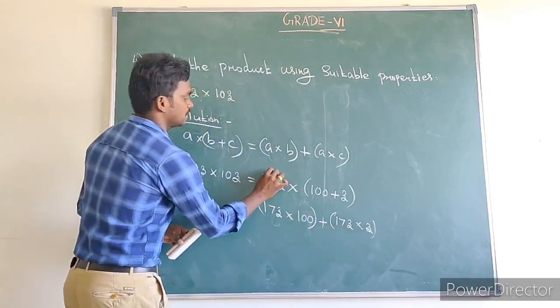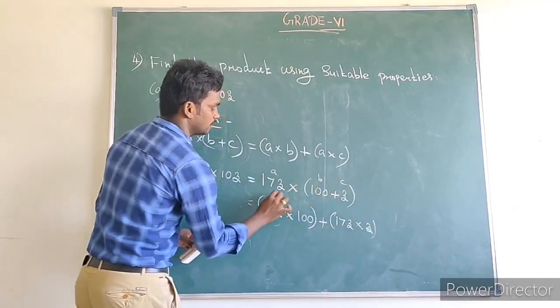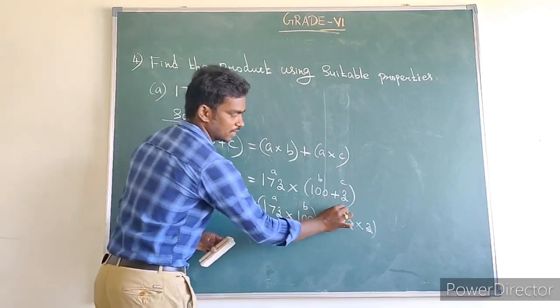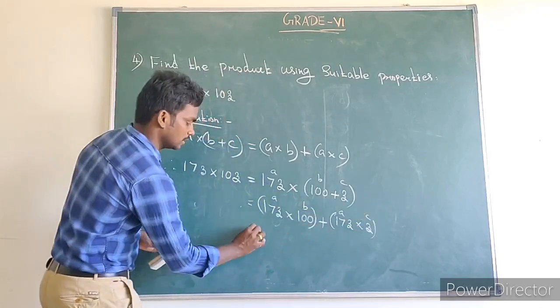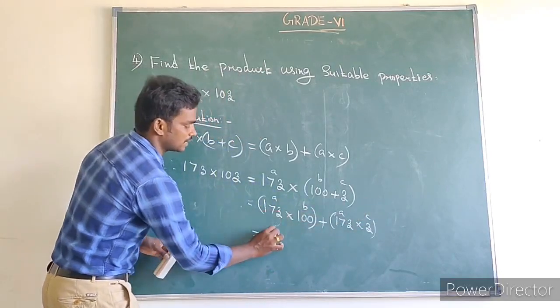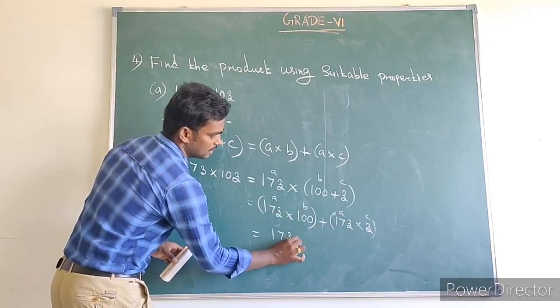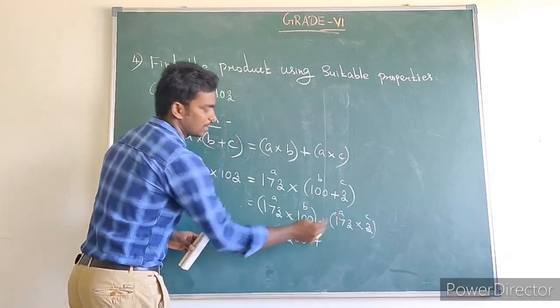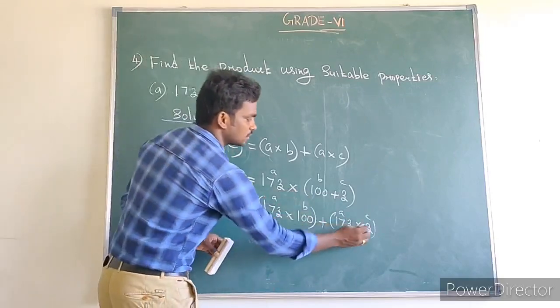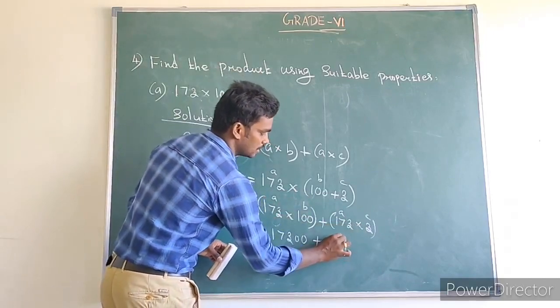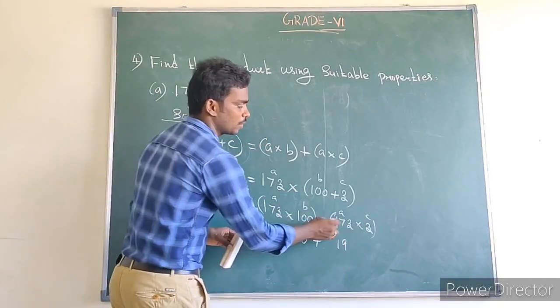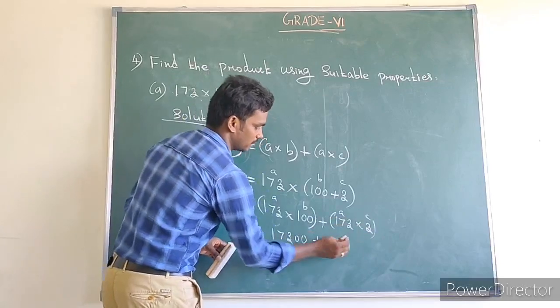That means A into B plus C equals A into B plus A into C. What is the value of 173 into 100? 173 add two 0s. What is the value of 173 into 3? 3 3s are 9, 7 3s are 21, remaining 2, 1 3 is 3 plus 2, 5.